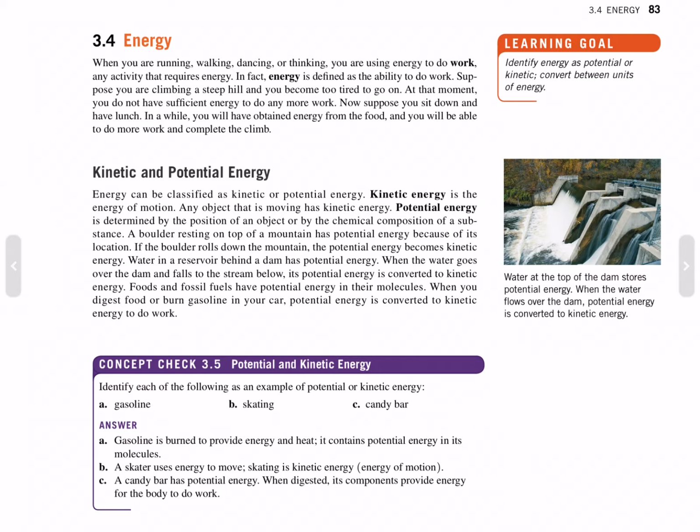A boulder resting on the top of a mountain has potential energy because of its location. If the boulder rolls down the mountain, the potential energy becomes kinetic energy. Water in a reservoir behind a dam has potential energy. When the water goes over the dam and falls to the stream below, its potential energy is converted to kinetic energy. Foods and fossil fuels have potential energy in their molecules.